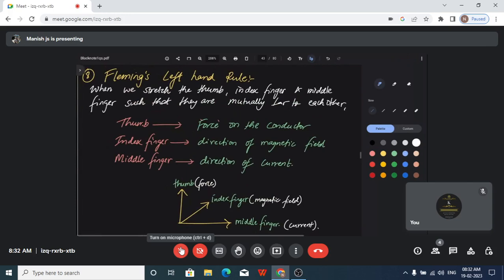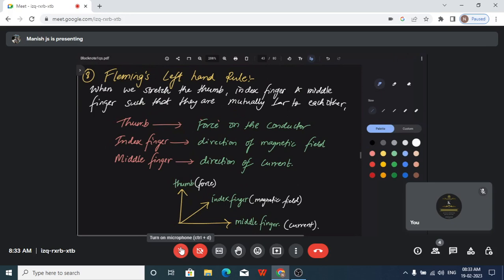We are using Fleming's left hand rule particularly for conductors which carry current in them. So in conductors where current is being passed, you can apply this rule and you can find out what the force is. Either you can find the force, or you can also find the direction of magnetic field.